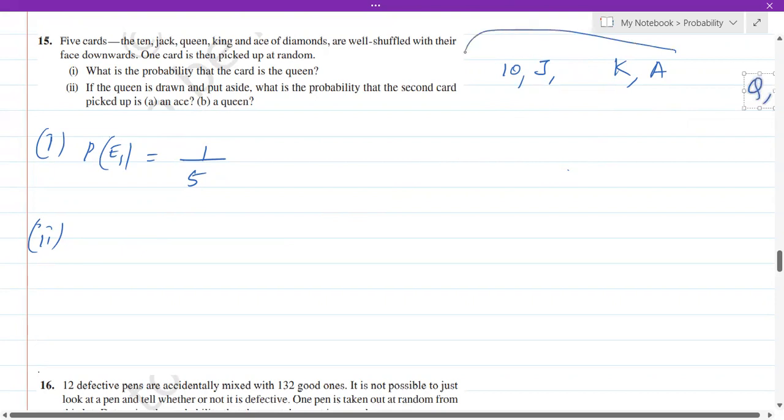Okay. Now, how many cards do we have? We have got only 4 cards, isn't it? Now, in that, what is the probability that the second card picked up is an ace?